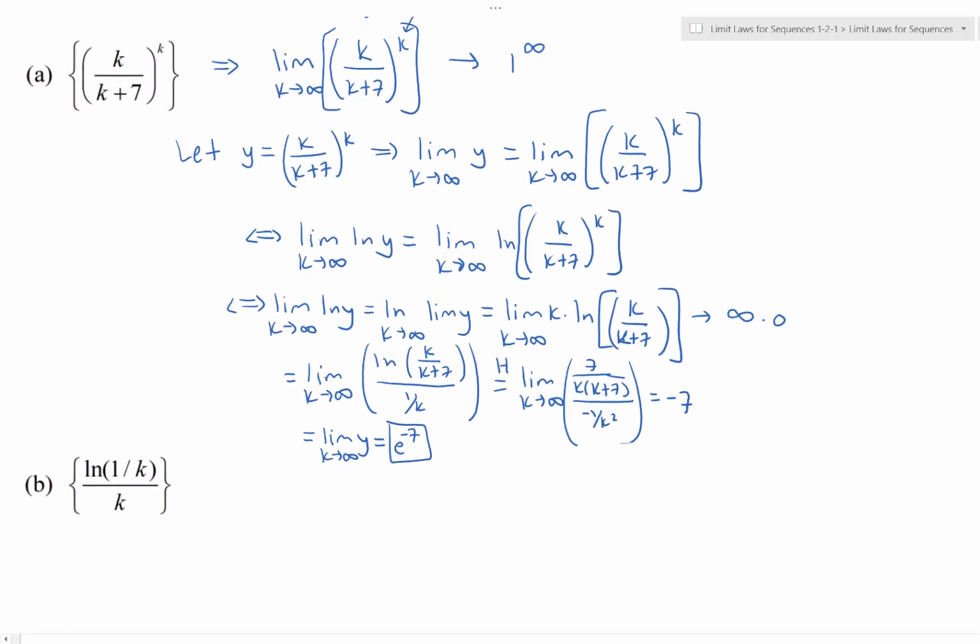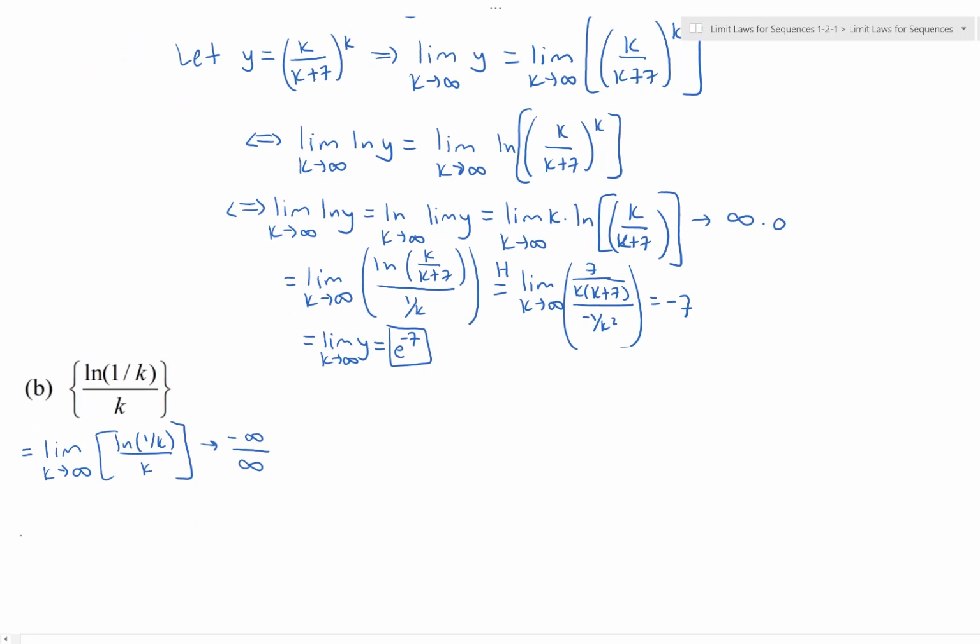Now, for the last example, just to recall, this might be a little less involved. This limit right here, what we're looking for, the limit as k goes to infinity of this sequence that we have, natural log of 1 over k, over k. So let's think about what happens here. As k goes to infinity, the numerator is going to go to natural log of 0, which approaches -infinity. K goes to infinity in the denominator, that goes to infinity. So that is an indeterminate form, and hence we can just go ahead and directly apply L'Hopital's rule.